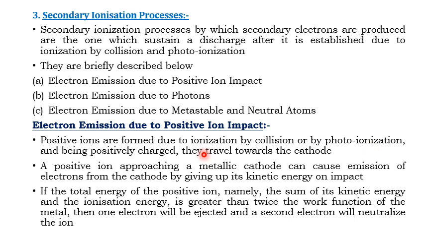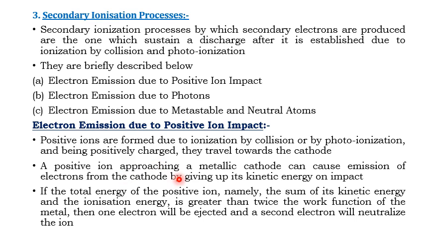Positive ions are positively charged particles, and they travel towards the cathode.